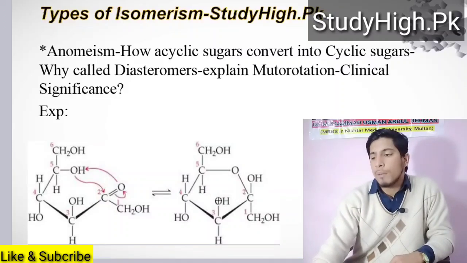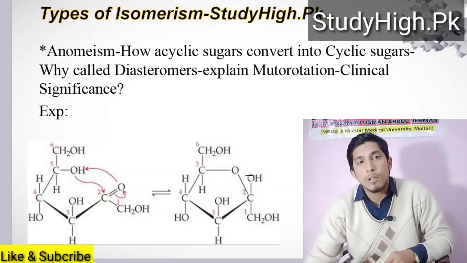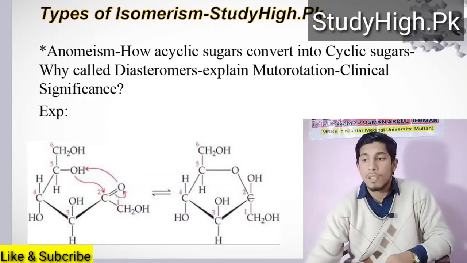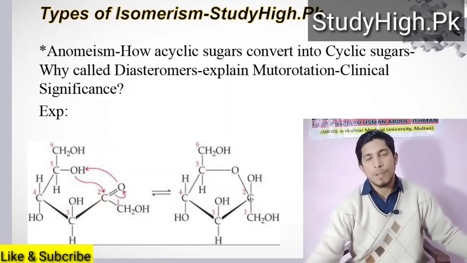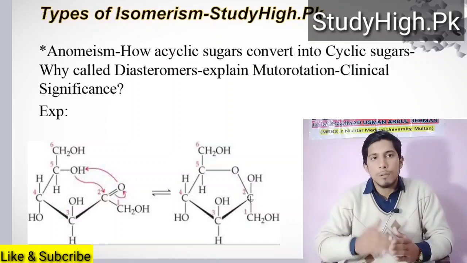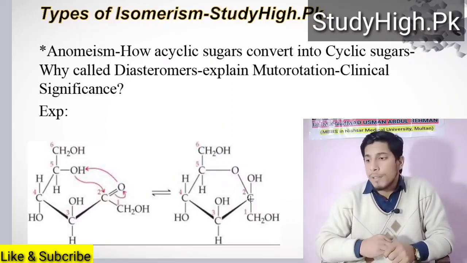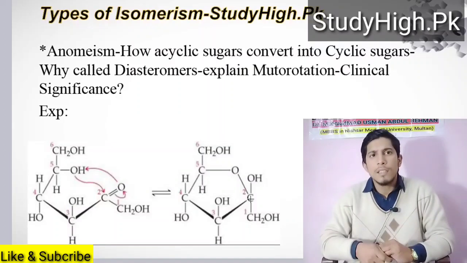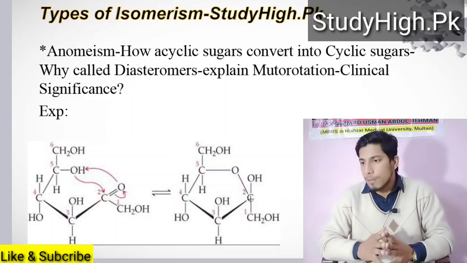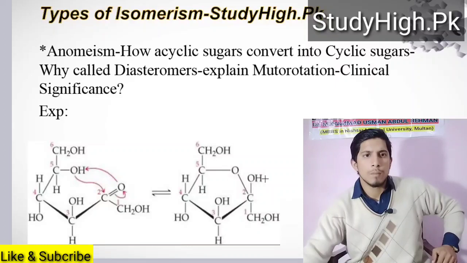In cyclic form this carbon is asymmetrical, and the orientation of this OH group around this asymmetrical carbon gives rise to different types of anomers, like alpha anomers in which the OH group is present below the ring, whereas in beta it is present upside. So simply, in recognizing anomerism, it is the position of the OH group.